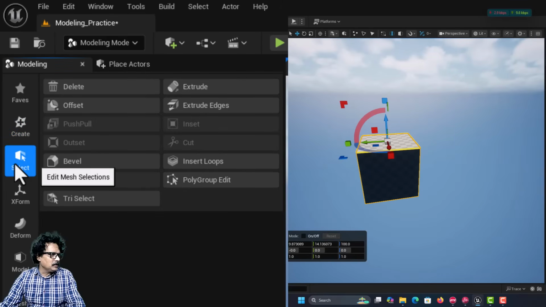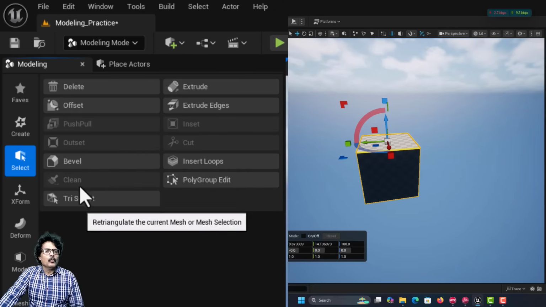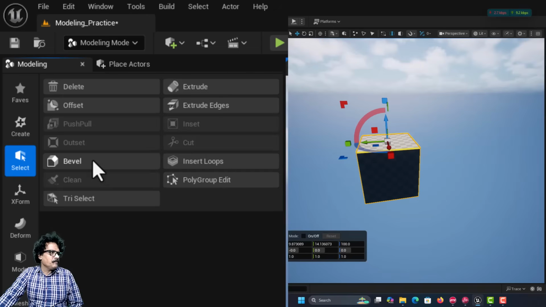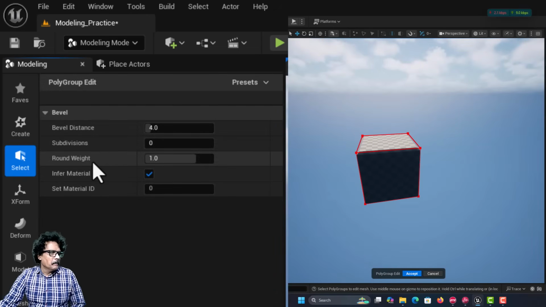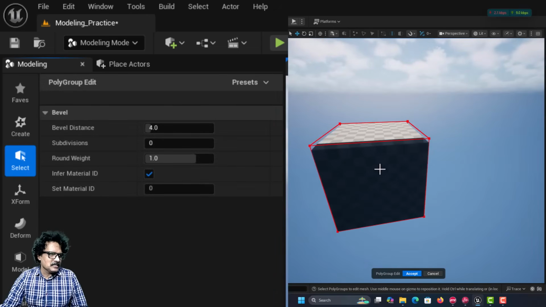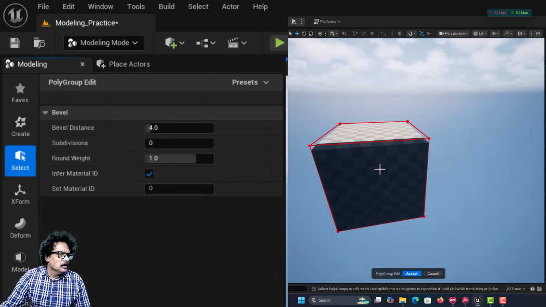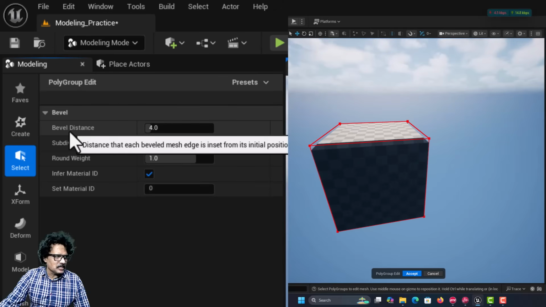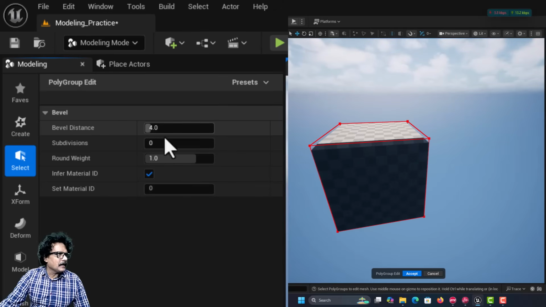I will come into select, and now we are going to explore what is bevel. So, now if I click on bevel, by default what happens is, if I zoom and show it to you, see the corner edge has turned into a 45-degree angle. See, you see this slope of 45-degree. The distance of this 45-degree, we call it bevel distance. It is set to 4 centimeter as it is.